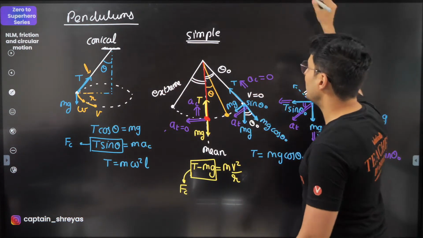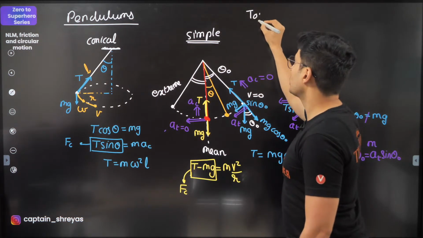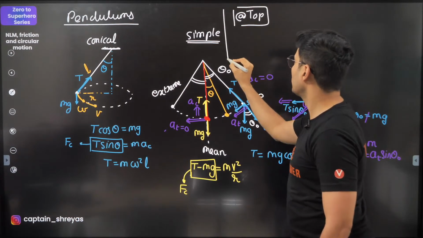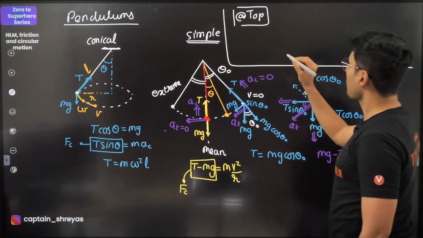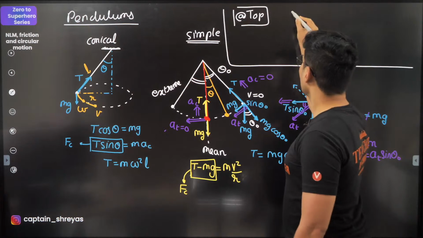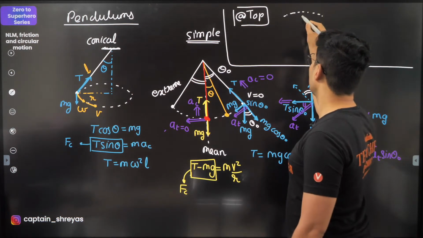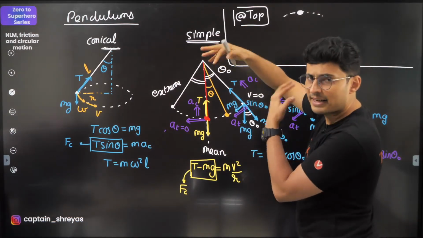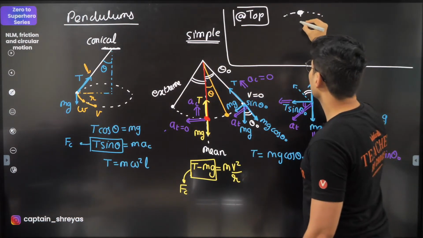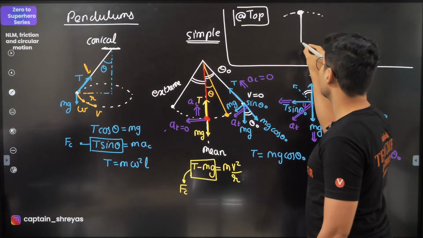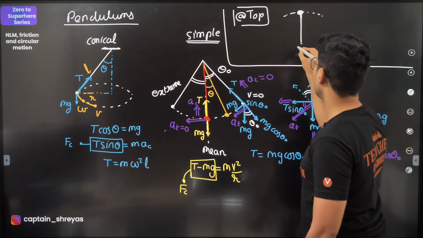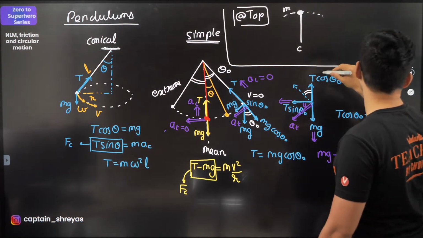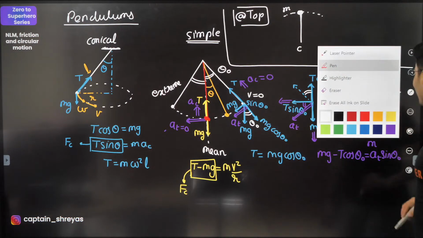So especially if this pendulum goes on the top, let's say this is the path, this is your bob, it could also be a block going on a curved track, it works for that as well. This is your string, this is the center, this is your mass.